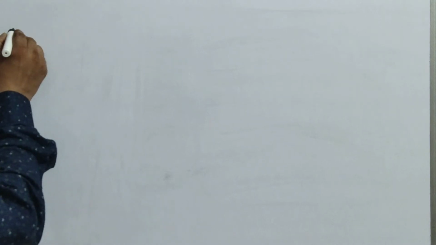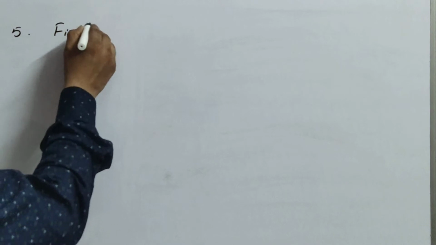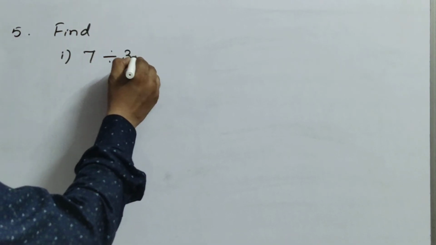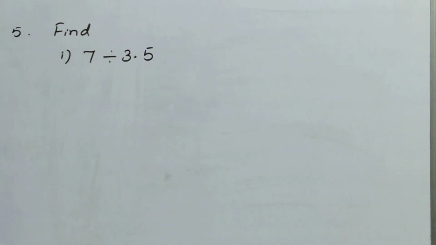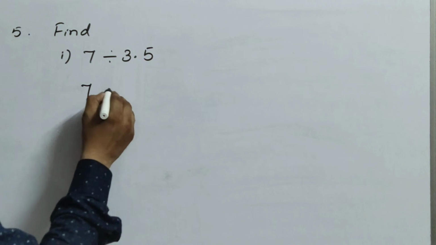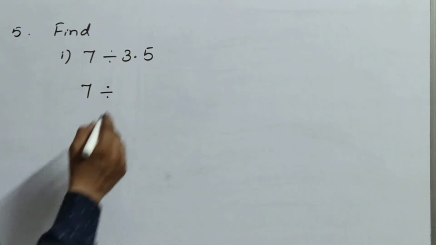Now coming to the fifth question, children. It is a little bit different. Find the first question: 7 divided by 3.5. First write 7 divided by 3.5. Change it into a fraction first.